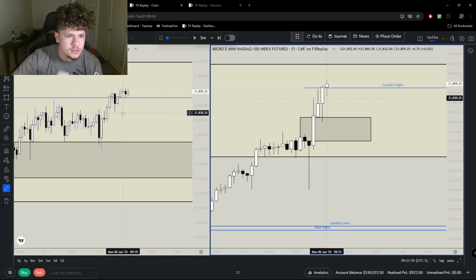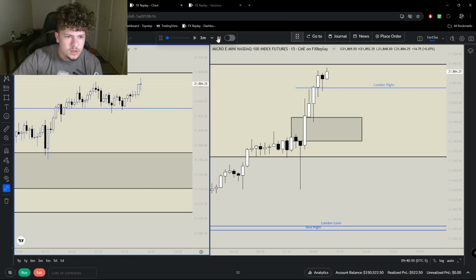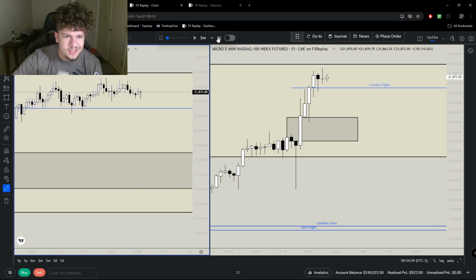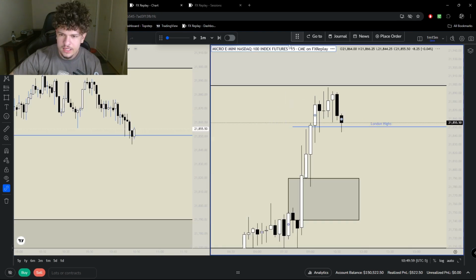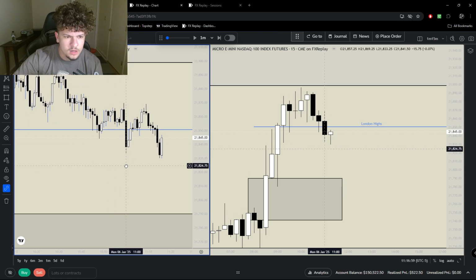All right. So again, let's just kind of keep cruising. I don't really see an entry here. Consolidating. I still don't see an entry. I'm not taking a trade on any of this. But again, I think price wants to move lower here.